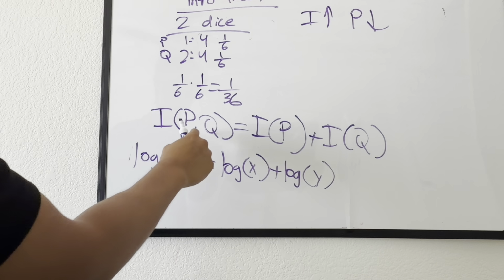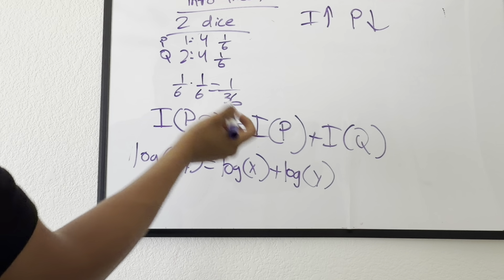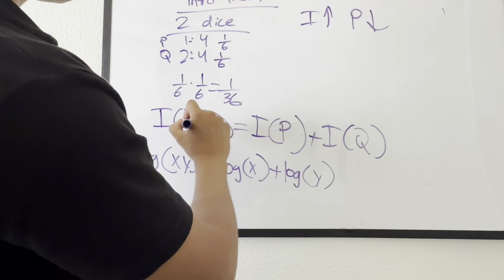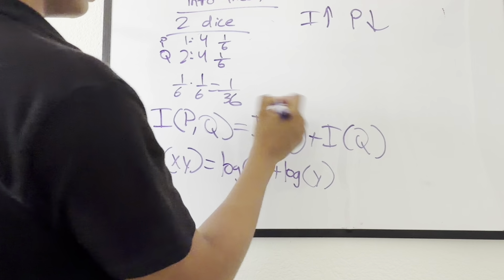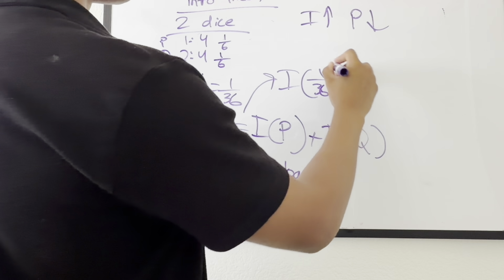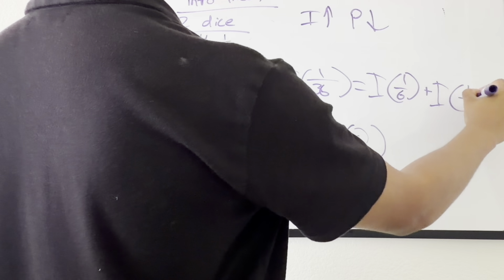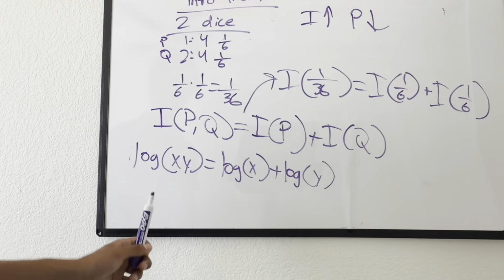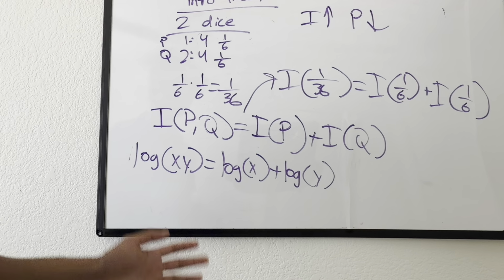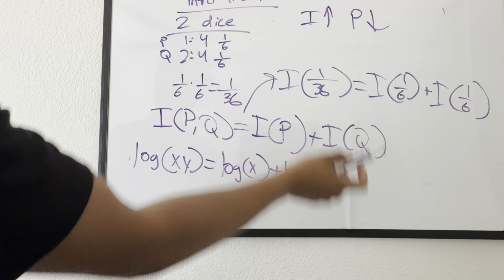So in this situation, where we have PQ, what we're really saying is the total probability here is 1 over 36, and the probability here is 1/6, and the probability here is 1/6. So we can map this to this situation as I of 1 over 36 is equal to I of 1/6 plus I of 1/6, correct? Notice how similar these functions look. Well, actually, that's exactly the point. There's no other function other than a logarithm that satisfies this.